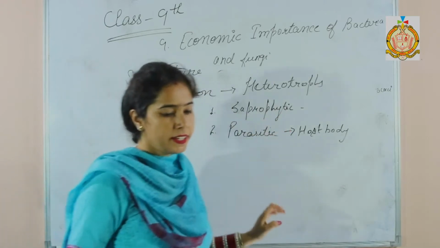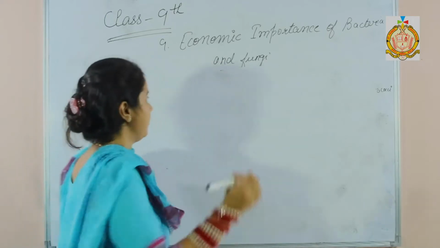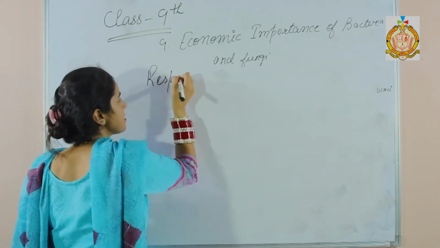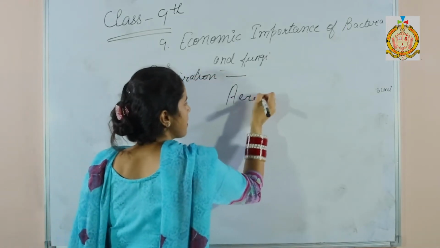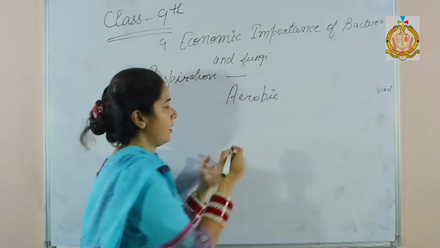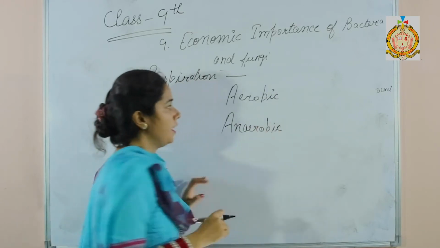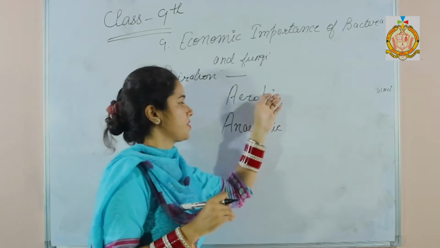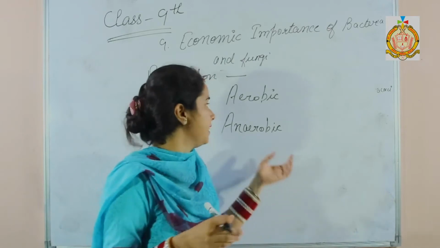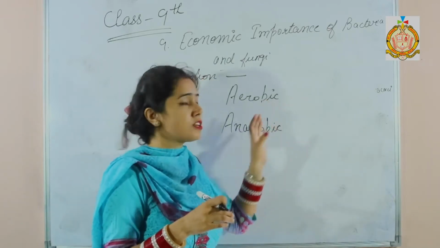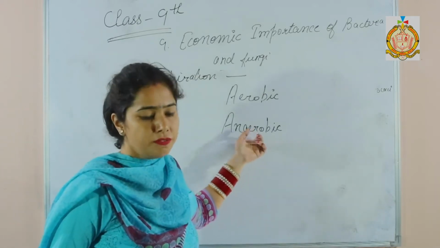So both are clear. Now the next, that is respiration. In bacteria, the mode of respiration is aerobic or anaerobic. Aerobic means in the presence of oxygen, and anaerobic means in the absence of oxygen. There are varieties of bacteria that can survive in the presence of oxygen, and there are varieties of organisms that can survive in the absence of oxygen.